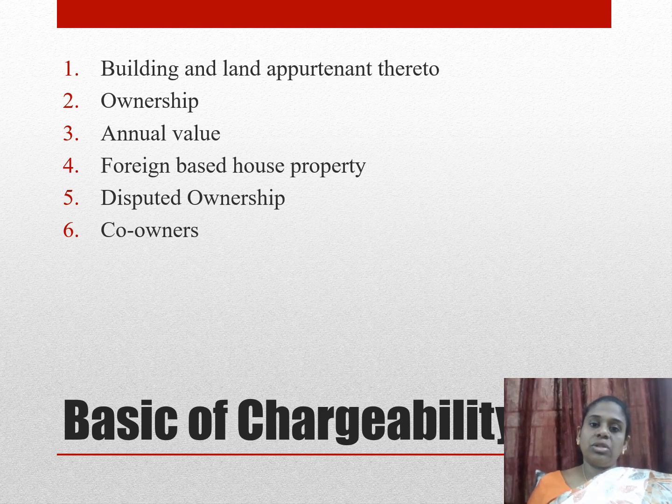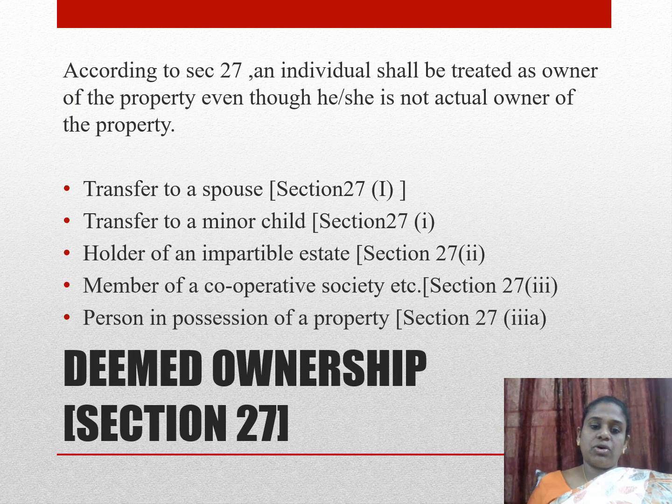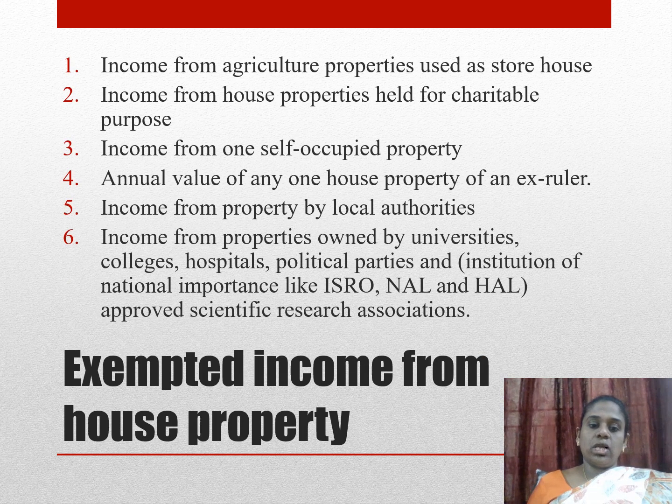And if there is more than one owner, then all the owners are liable to make payment under income from house property. Who will be considered a deemed owner? If a property belongs to one person and it goes to another person without being purchased by them, for example a spouse, if one person passes away and it goes to the next person, that is called a deemed owner.